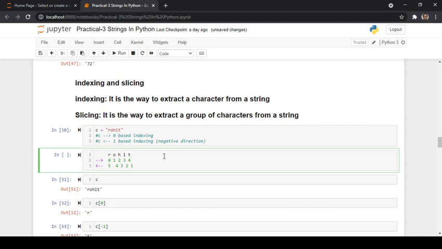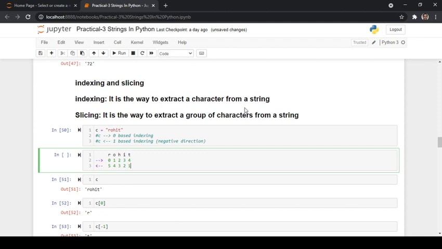So when it is coming from the right hand side to the left hand side, it follows one based index, and as it is coming in the negative direction, if you imagine a coordinate axis, the up direction and the right direction are considered the positive axis, and the down direction and the left direction are considered the negative axis.